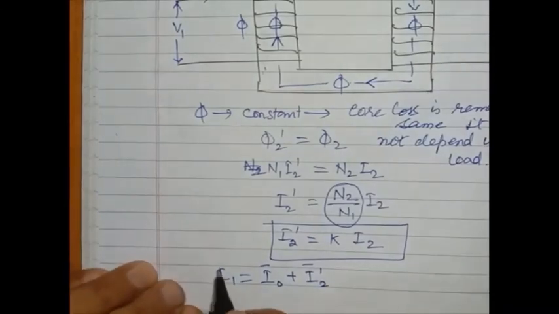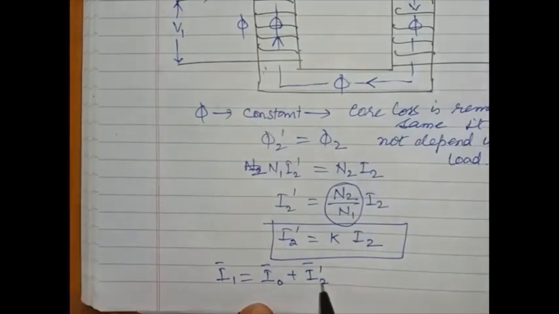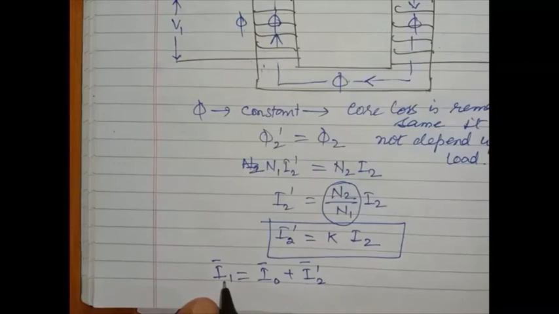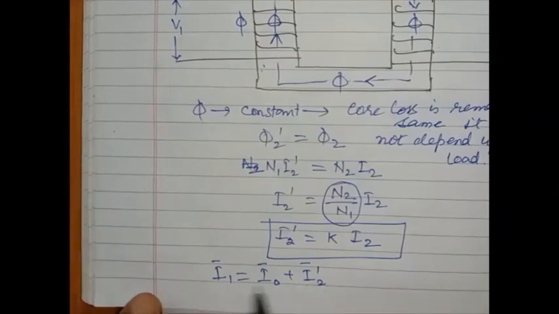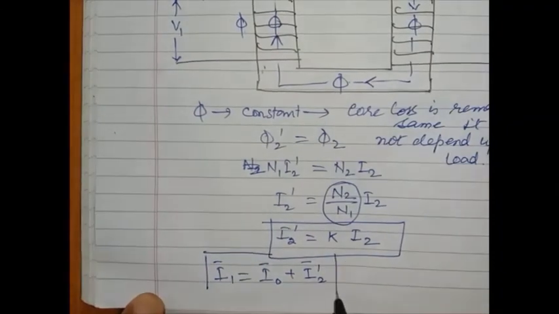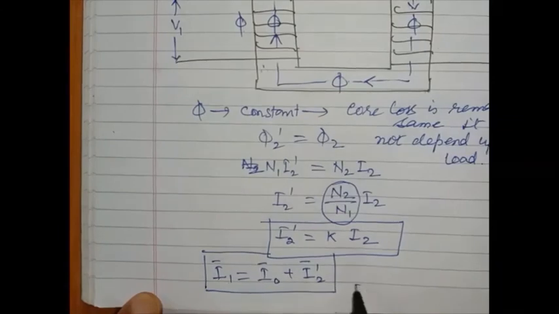These are the components of the primary current I1, and this is the phasor sum. This is also one of the relations. Okay, thank you.